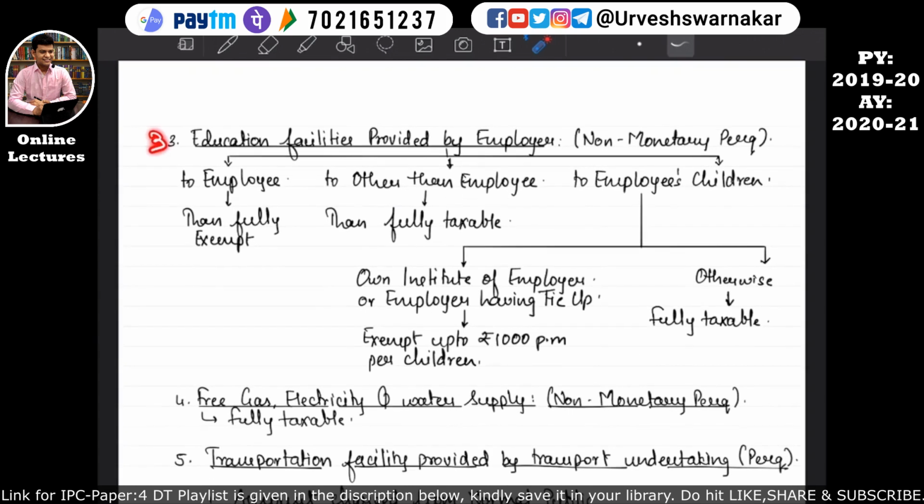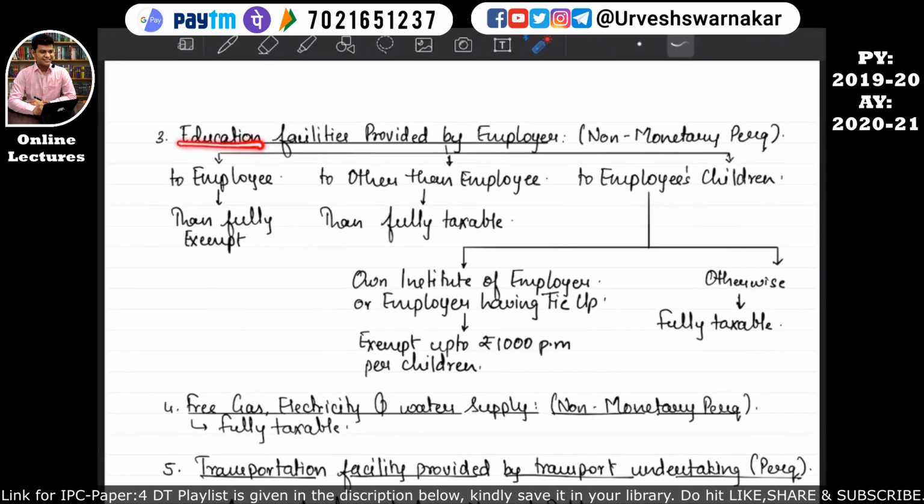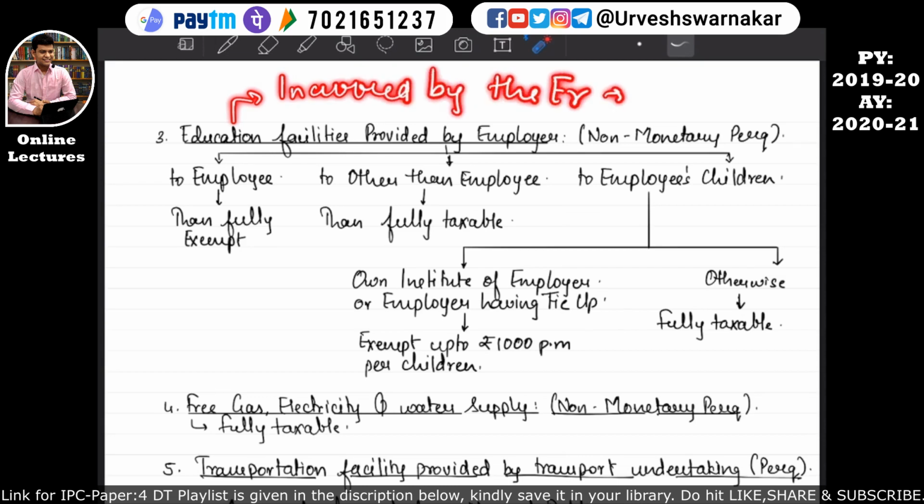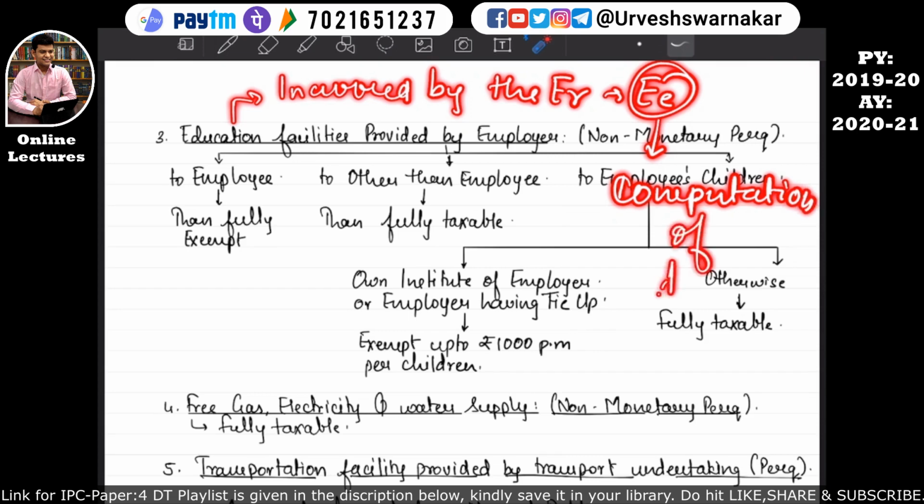Okay, so let's revise this part number 3. Part number 3 says that education facility provided by the employer, which is a non-monetary perquisite, and this education facility which is given by the employer is given to the employee. So whatever the expenses incurred by this employer for this education facility given to this employee, it will be fully exempt. That means whatever amount incurred by the employer on his employee will not be taken in the computation of income of salary of this employee. I hope this is quite clear.